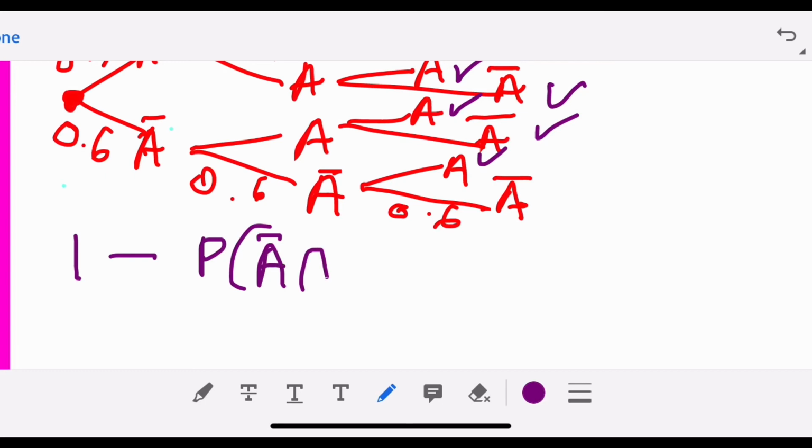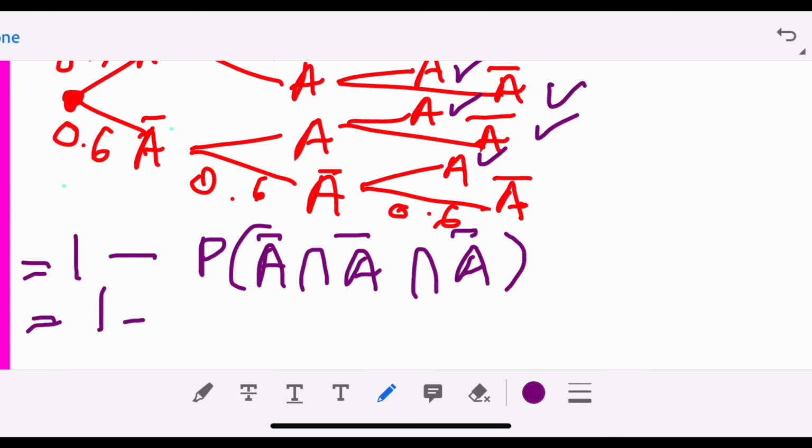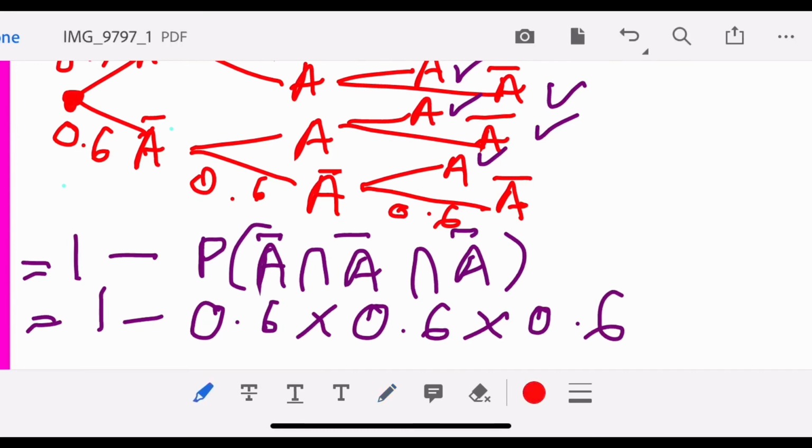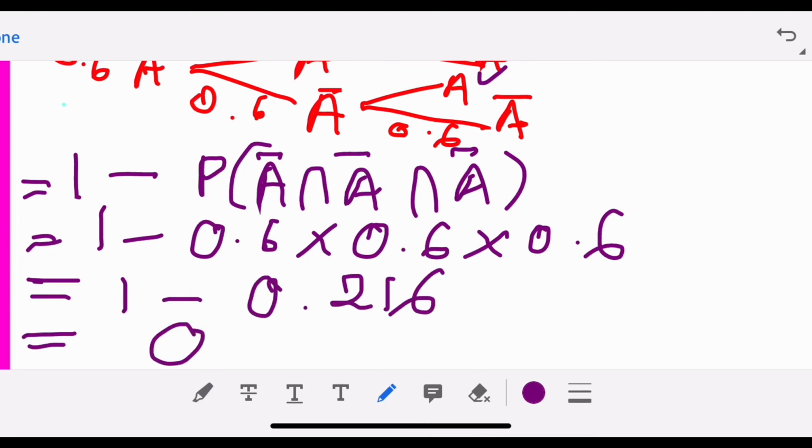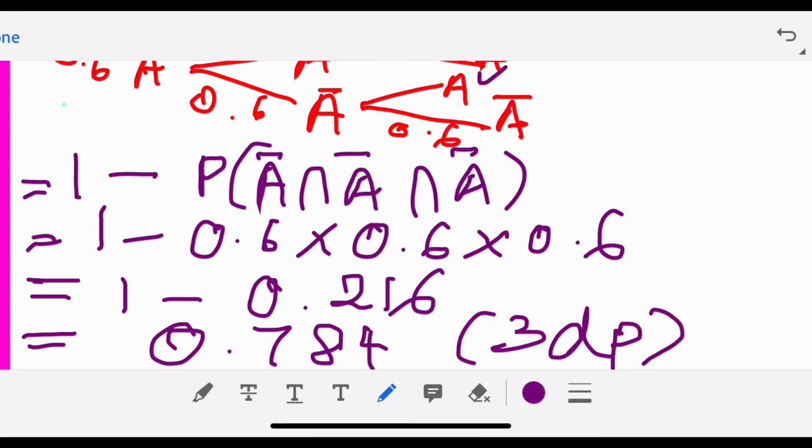So we just take 1 minus the probability that Kaizen has no accident for the first time, for the second time, and for the third time. Then the answer is 1 minus 0.6 times 0.6 times 0.6. If you use a calculator, your answer is 1 minus 0.216. So the answer is 0.784. Try to draw a tree diagram so that you can see how to go for a shortcut.